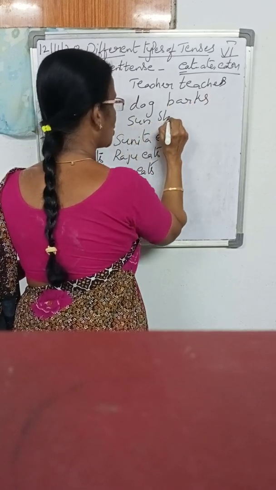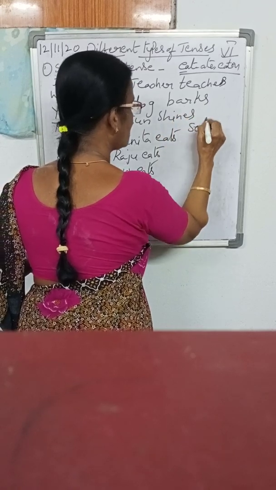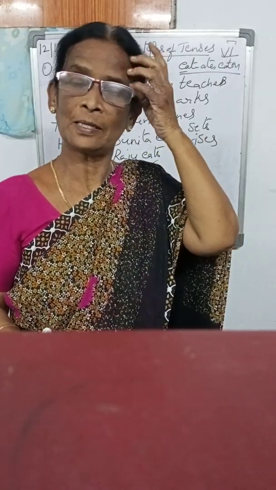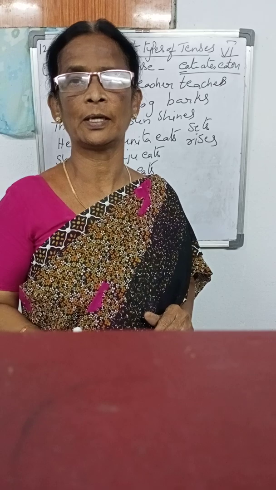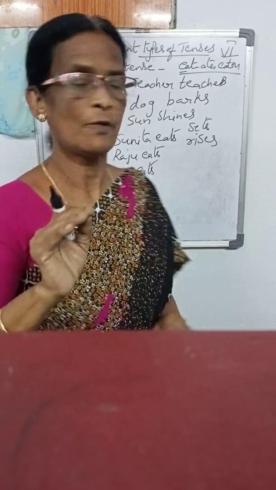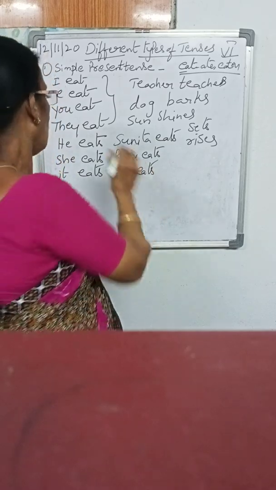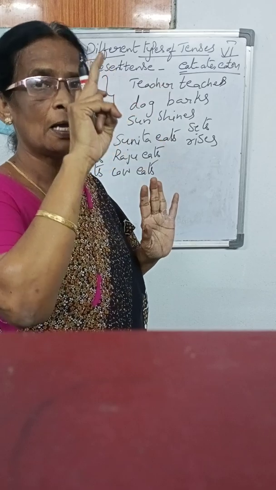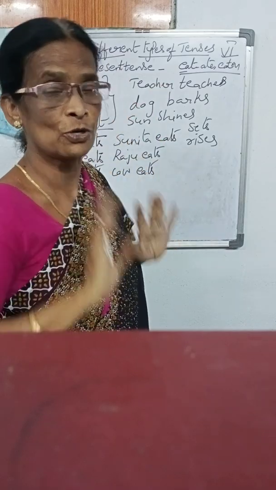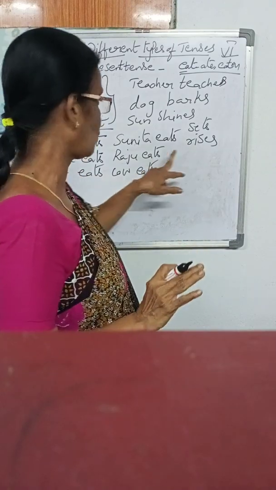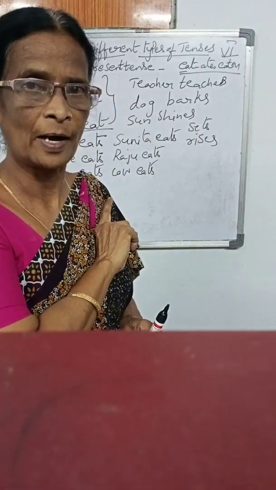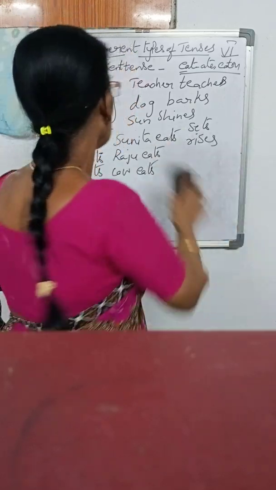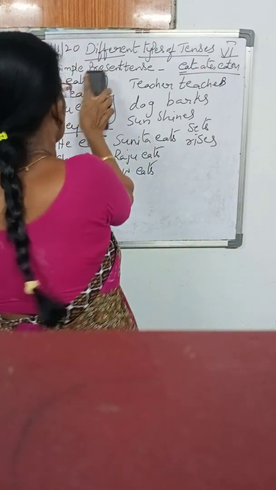Sun shines, or sun sets, sun rises, whatever it may be: when the verb is in the present tense and we are using the third person singular, we have to add the s form to the verb. We should not add s for the first person singular, second person singular and plural, or third person plural. For the remaining we should not add s. Have you understood? Then now I am going to take the second one, present continuous tense. This is the simple present tense.